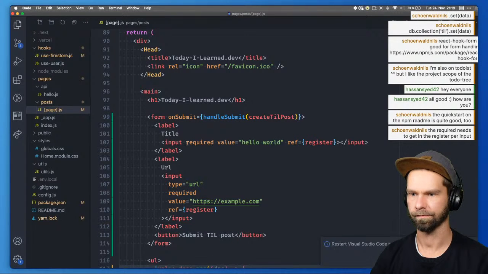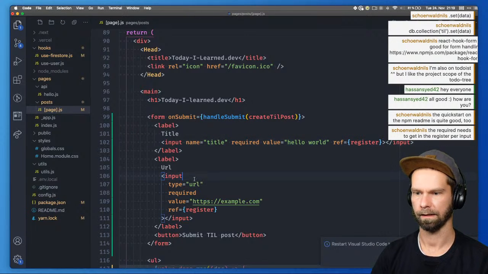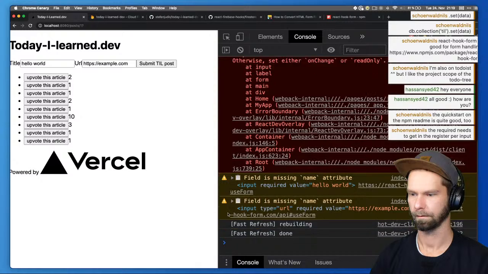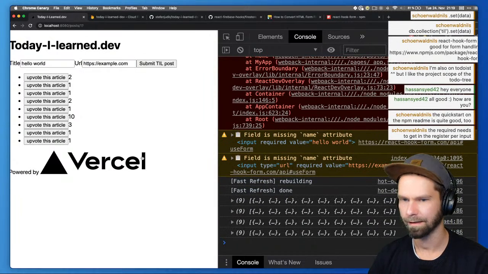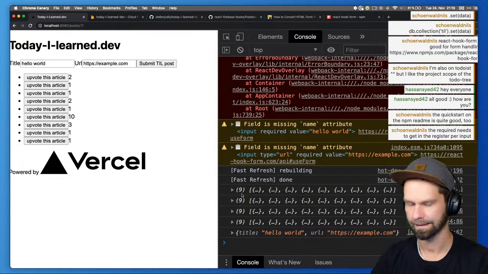Fair enough. Name, title, and here we have name, URL. Oh, I like that. With the little emojis, I think that's cool. Okay, so when we now submit this, sweet.